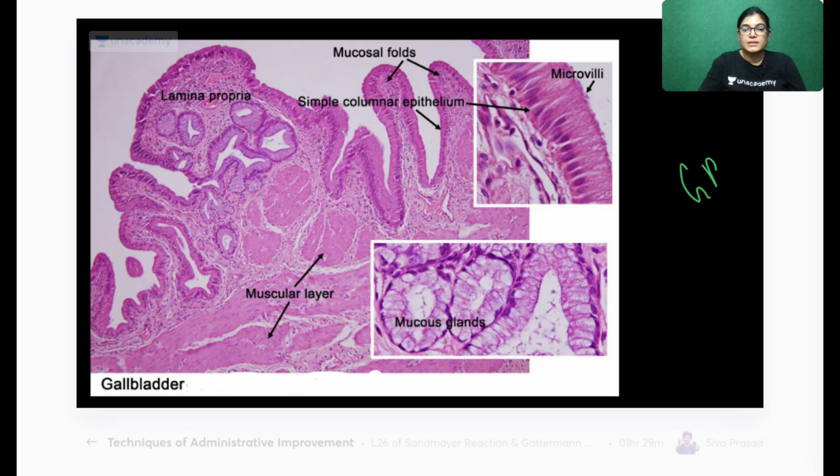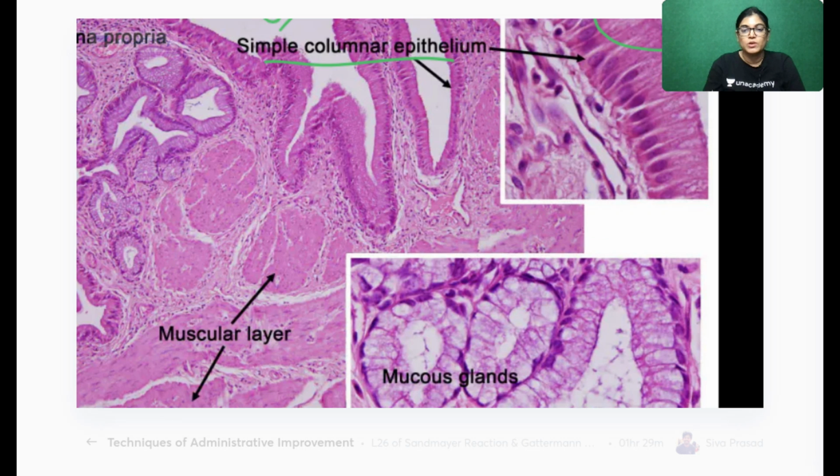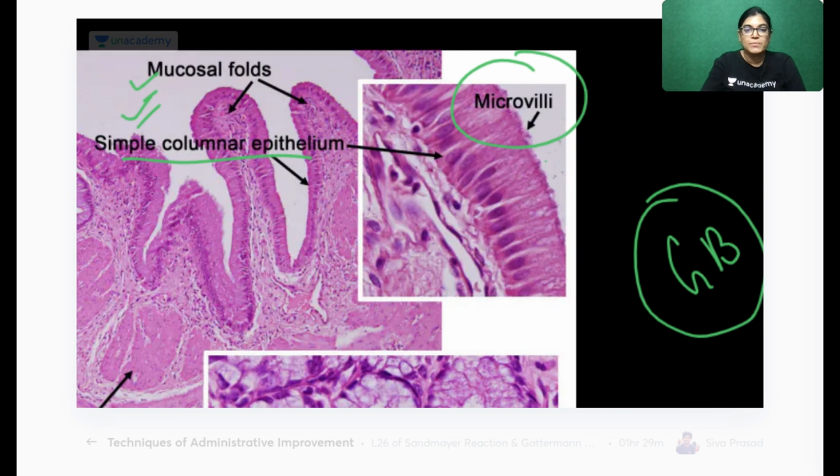Now this is a slide where you are seeing the gallbladder. In the gallbladder, the lining epithelium is shown, and the submucosal layer is absent. What you can see is the mucosal fold, and the microvilli are also shown. In the zoomed image, the microvilli are irregular in arrangement, and this is the reason.